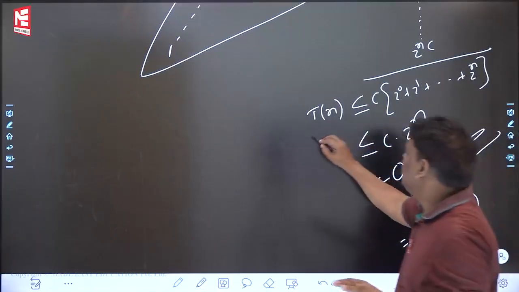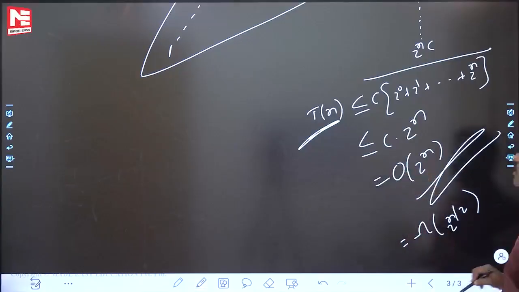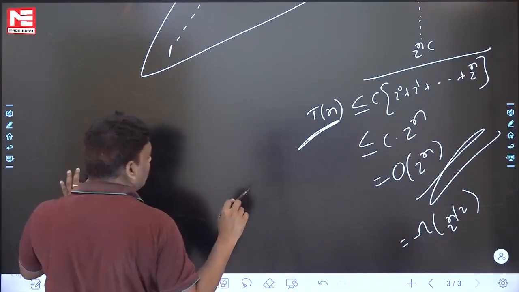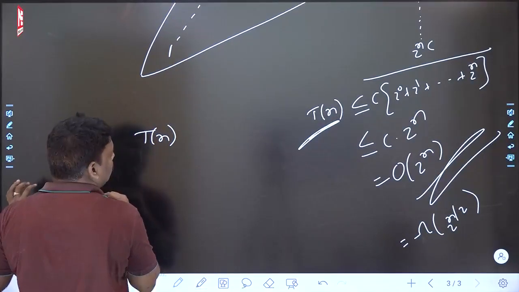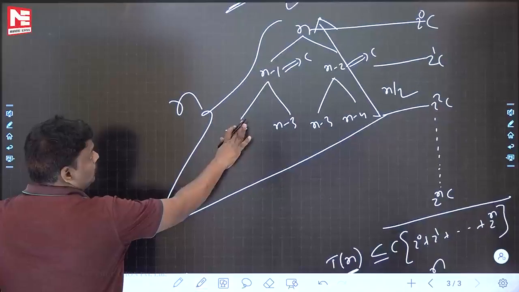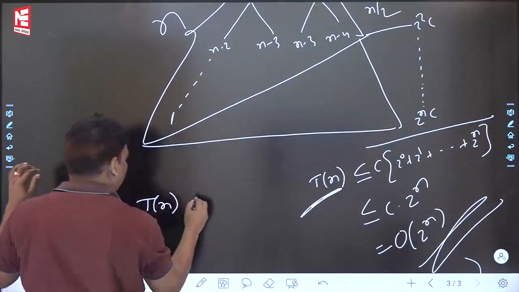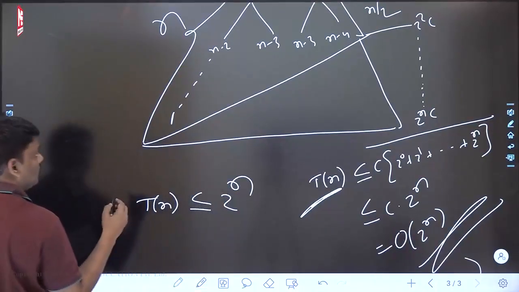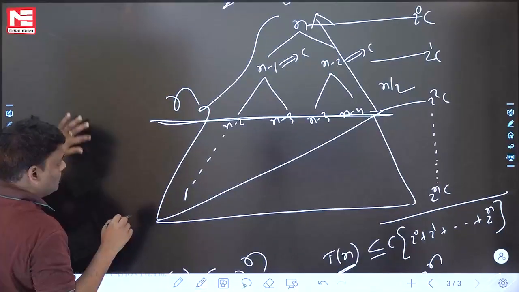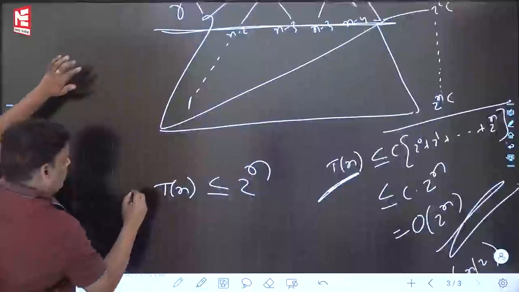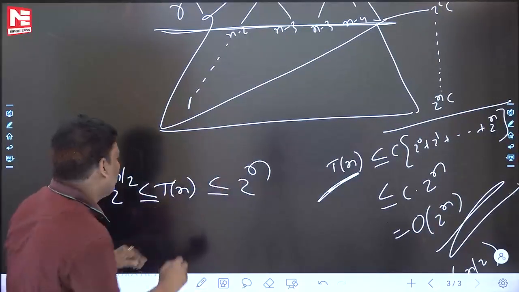What is the actual answer? Tn. Upper bound is 2 power n, lower bound is 2 power n by 2. Because both are not equal, theta is not possible. You know very well, Fibonacci series time complexity is 2 power n. Let me write. Fibonacci series time complexity, actual answer Tn. Actual answer means this diagram only, Tn. To this diagram, if I add extra like this, that is the upper bound, which is going to be 2 power n. So suppose if I cut here itself, the lower bound, what is that answer? 2 power n by 2. It is the lower bound, it is the upper bound, and the actual answer is Tn.